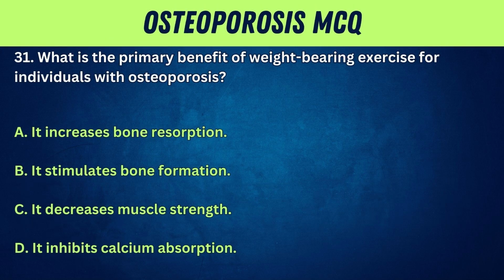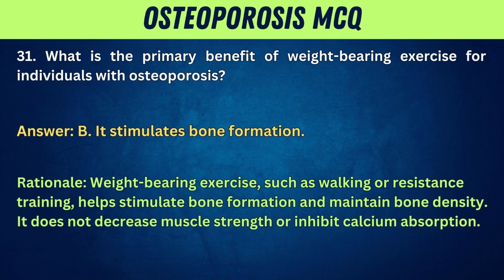31. What is the primary benefit of weight-bearing exercise for individuals with osteoporosis? A. It increases bone resorption. B. It stimulates bone formation. C. It decreases muscle strength. D. It inhibits calcium absorption. Answer: B. It stimulates bone formation. Rationale: weight-bearing exercise, such as walking or resistance training, helps stimulate bone formation and maintain bone density. It does not decrease muscle strength or inhibit calcium absorption.